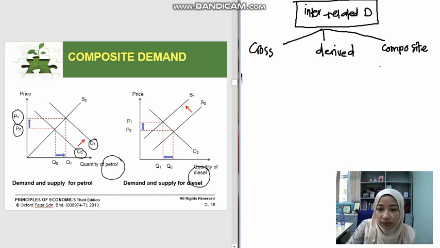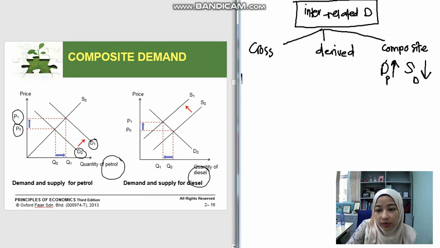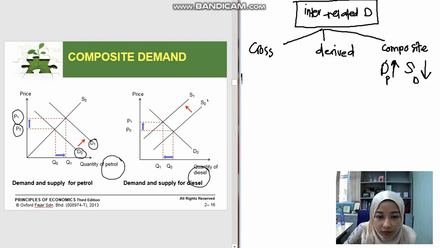So what will happen here? The demand for petrol increases, therefore the supply of diesel will reduce. Meaning, the oil producer will reduce the supply of diesel from S0 to S1. This is an example of composite demand.